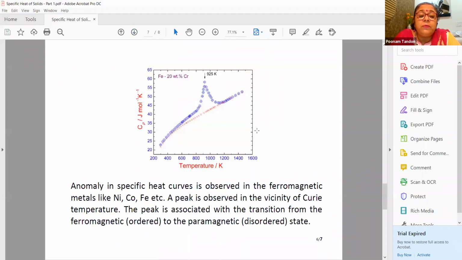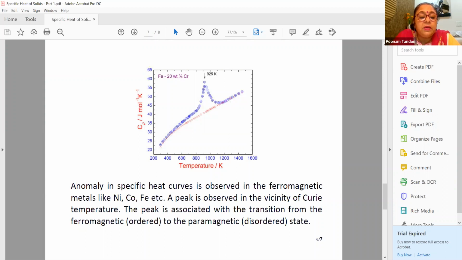Now, in some substances like ferromagnetic or ferroelectric material, when we increase the temperature, the heat capacity curve shows a bump. There is a sharp increase in the heat capacity at a particular temperature. In case of a ferromagnetic material, it is the Curie temperature. Around the Curie temperature, heat capacity shows an anomalous behavior. This is due to a phase transition from the ferromagnetic phase to the paramagnetic phase. As you know, above the Curie temperature, ferromagnetic materials convert into paramagnetic material.